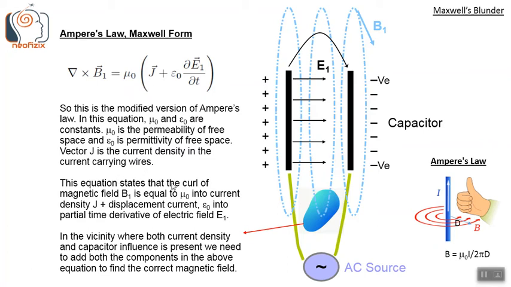This equation states that the curl of magnetic field B1 is equal to mu naught into current density J plus displacement current, which is epsilon naught into the partial time derivative of electric field E1. In the vicinity where both current density and capacitor influence are present, we need to add both the components in the above equation to find the correct magnetic field.